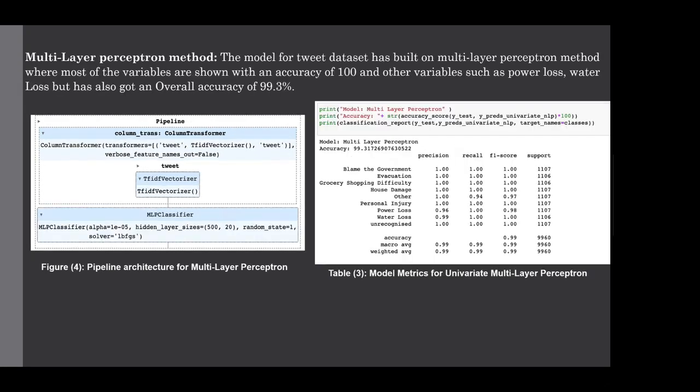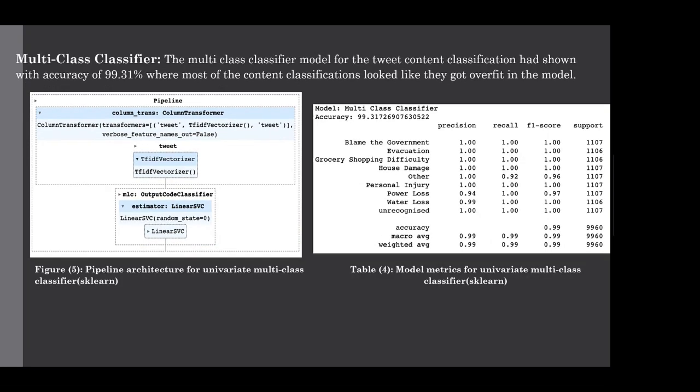And then we have multi-layer perceptron, which is a neural network model. Here we have given the hidden input layers as 520 weighted layers, and it performed really well. But it might be a case of overfitting since we oversampled the data. And this is a multi-class classifier. So this is an ensembling method.